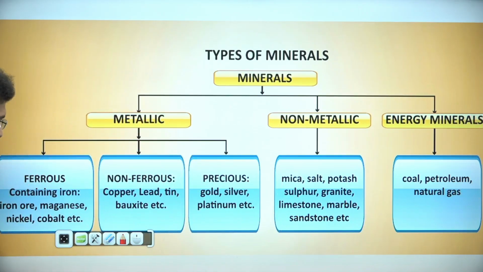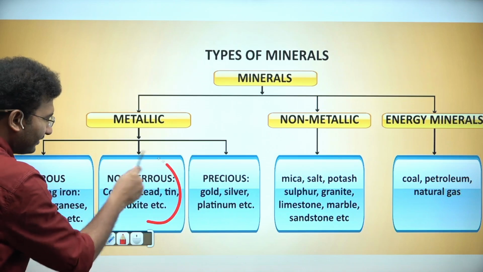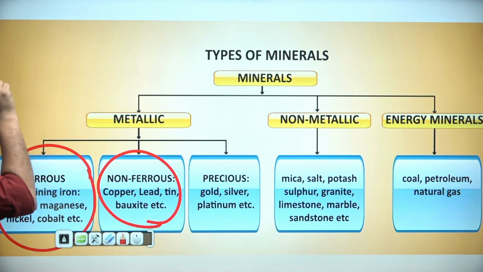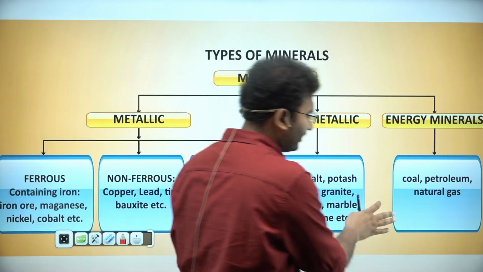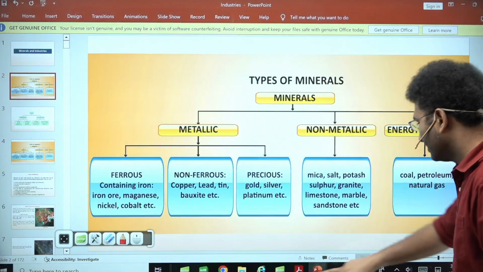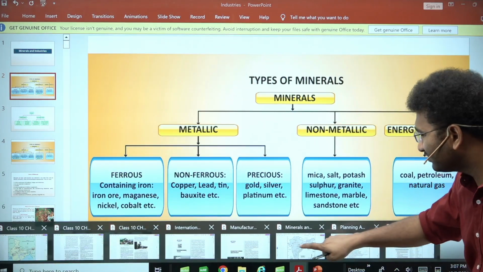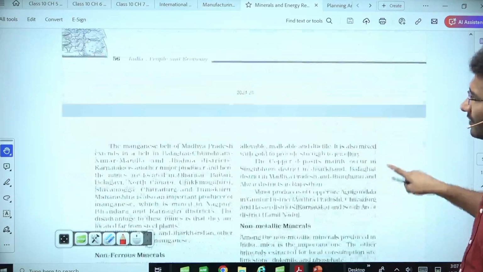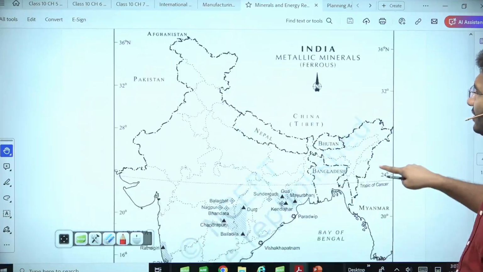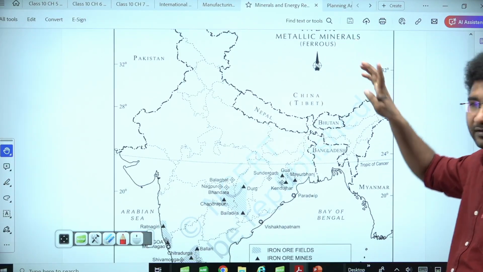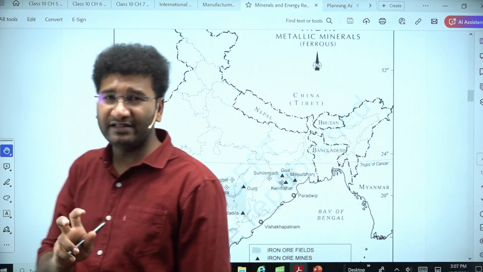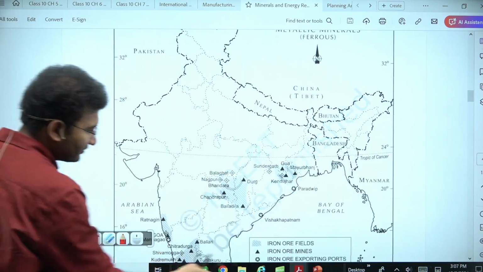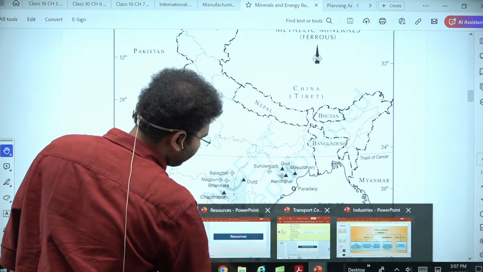So here let's try to first go and identify these two. Let's learn about these two minerals in detail, then we go with respect to other chapters. Now look here, in the same chapter you'll come across where these minerals are found. One, metallic minerals. Look at this particular metallic minerals, which are ferromagnetic minerals. Where do you find these ferromagnetic minerals? You find these ferromagnetic minerals here. Let me show you.